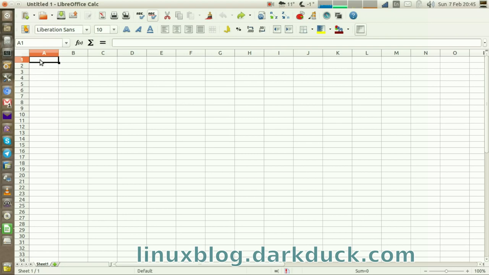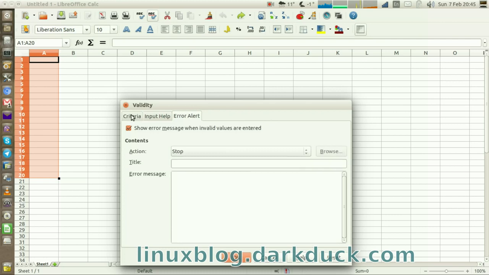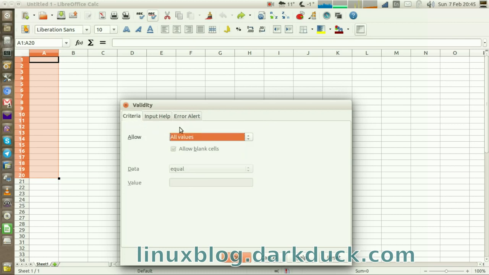If you want to assign a list to a cell or range of cells in your spreadsheet, you first need to select the range and then go to Menu, Data, Validity. You can currently see that on the Criteria tab, all values are allowed for my cells. You can make it to be only whole numbers, decimals, date, time, or even text of certain length. But now we will select option List here.